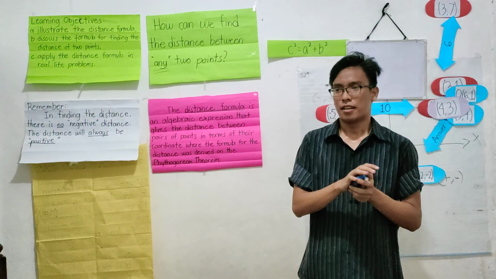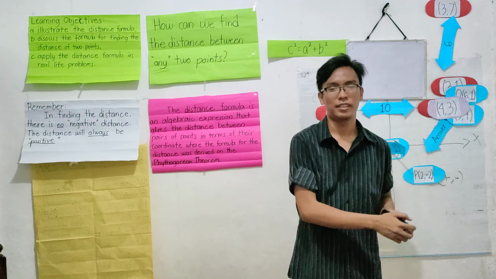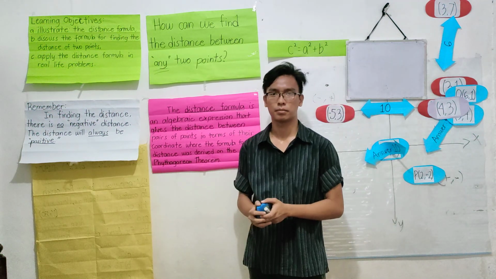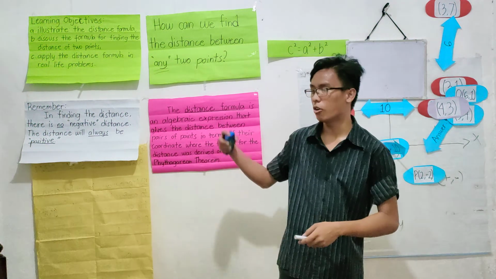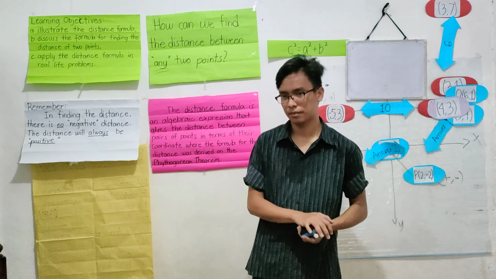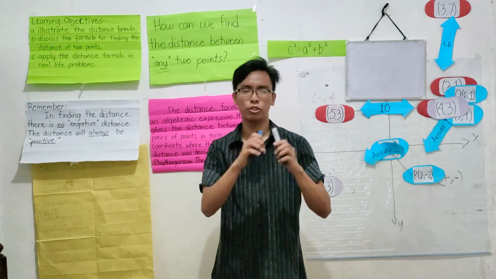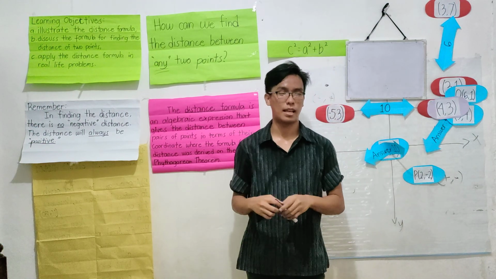So, are there any questions regarding our topic for today? Any concerns? That's good. I am very glad that you all learned about it. So, for our activity today, I would like you to group yourselves into 10 groups, each consisting of 5 members, class.